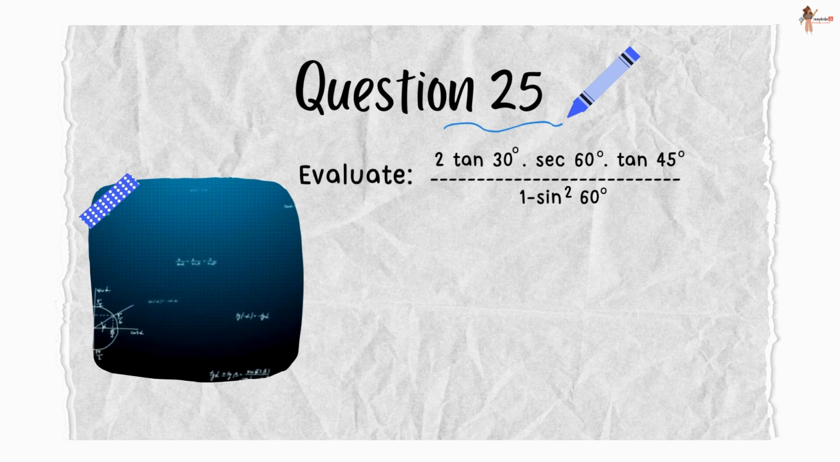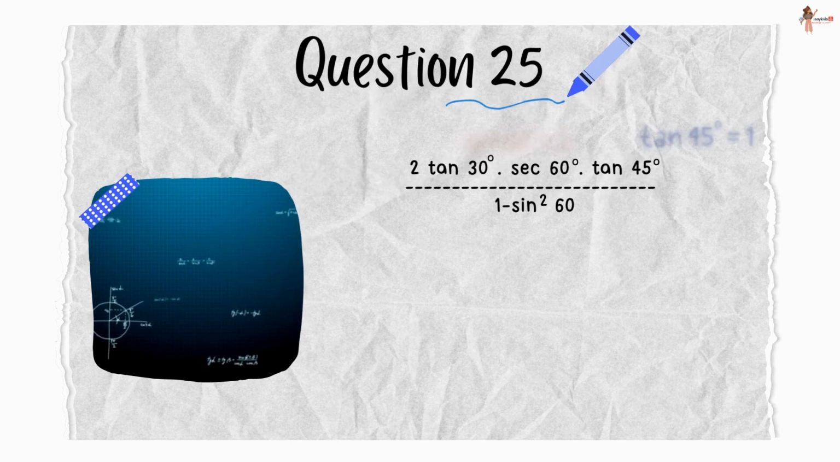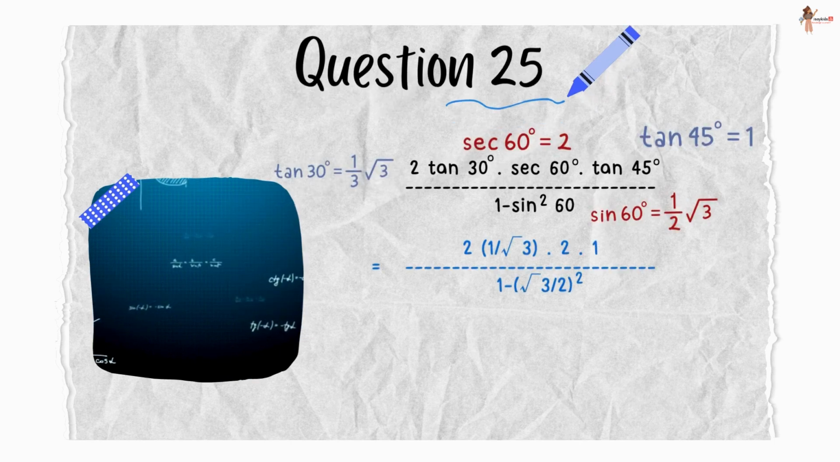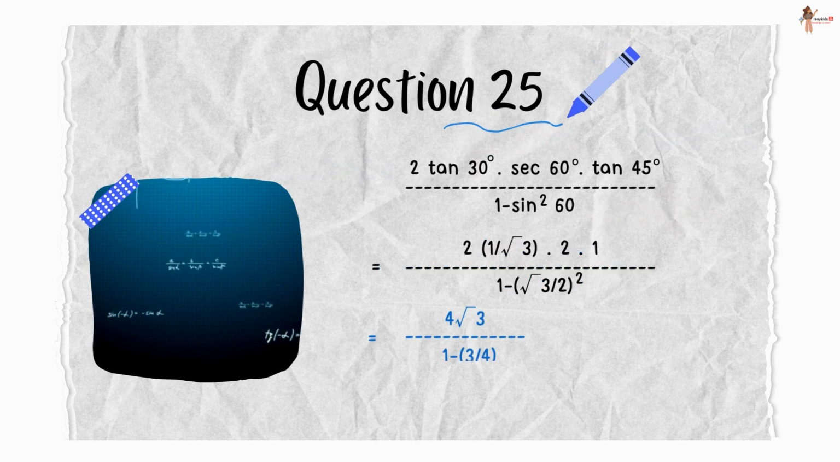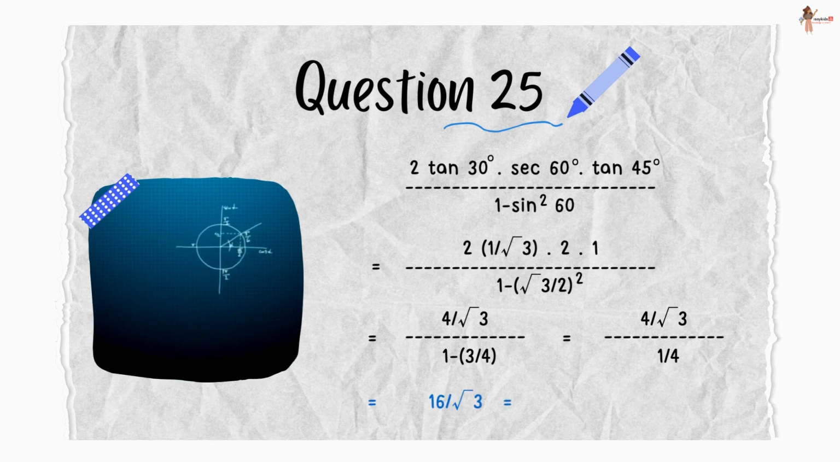Now, we need to evaluate 2 tan 30 into sec 60 into tan 45 upon 1 minus sine square 60. Substituting the values, we get, thus it is 16 upon root 3 or 16 root 3 upon 3.